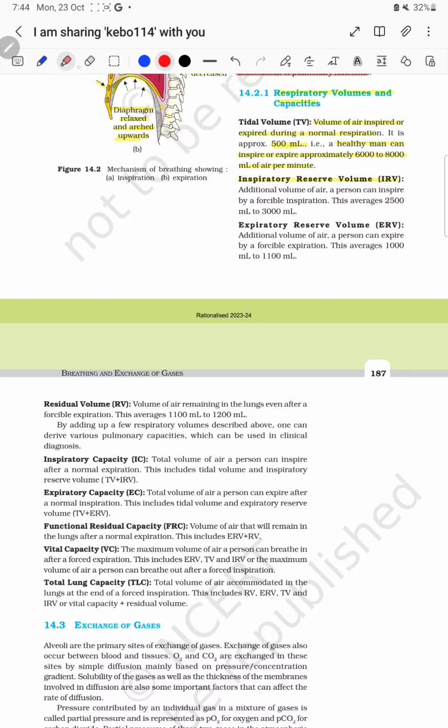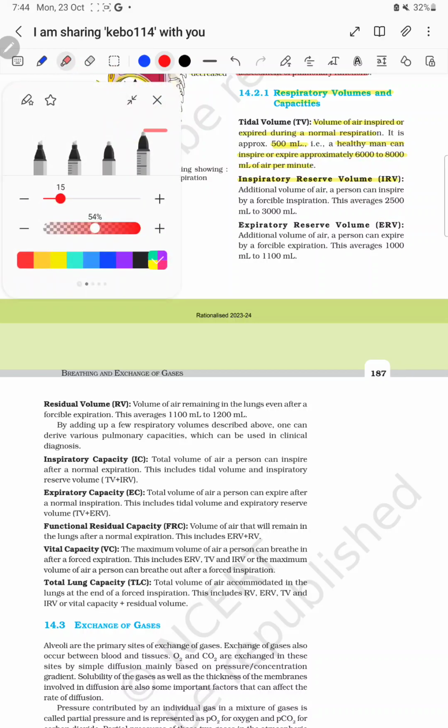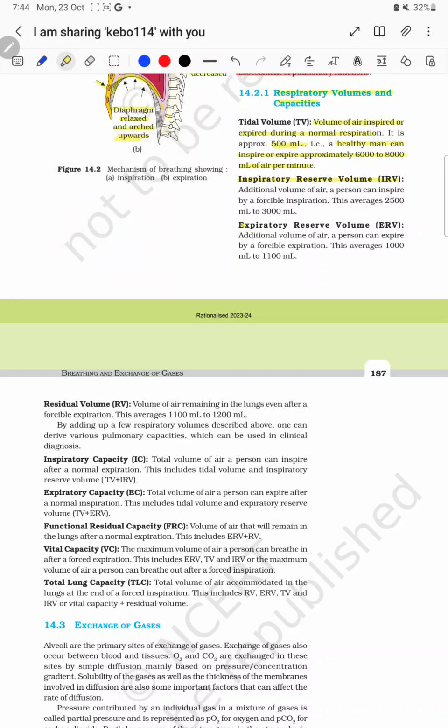If we talk about the ERV, that is the expiratory reserve volume, the volume of air a person can expire by the forcible expiration, the volume is 1000 ml to 1100 ml.